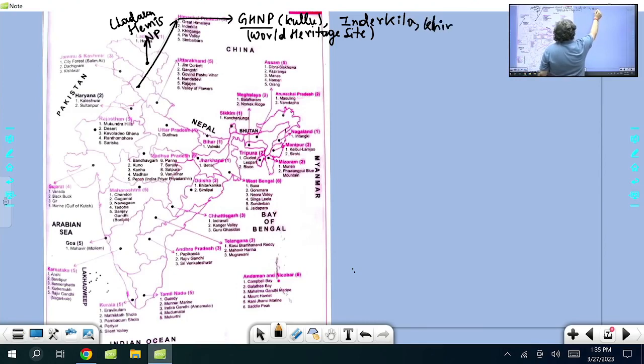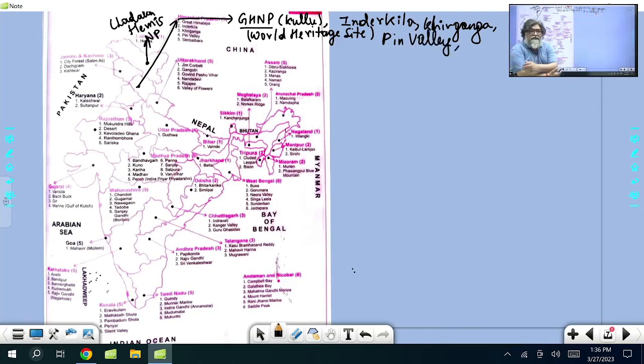Kheer Ganga. The name Kheer Ganga means the water of the river is milky white, like kheer, which we eat. There is a national park. Then another name you come across, very important for the examination, Peen Valley. I write here, Peen Valley National Park.